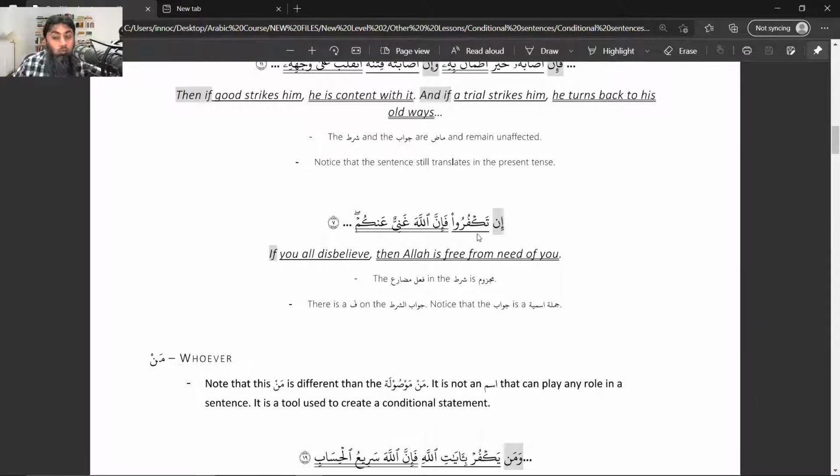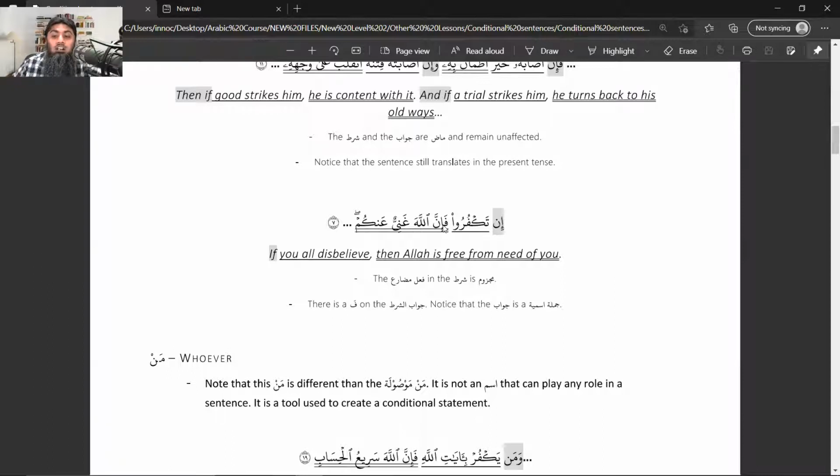So, in takfuru, and if you disbelieve, then Allah is free of need from all of you. Now, please pay attention. The first part, the shart part, is takfuru, a mudare. And this jawabu shart part, inna allaha ghaniyun ankum, is a jumla ismiya, an inna sentence, right? So because both parts are differing in this case, for this reason you use the fa.